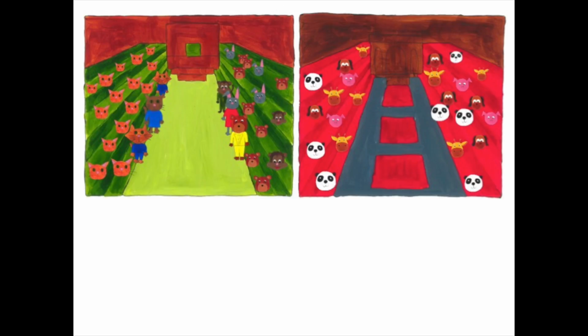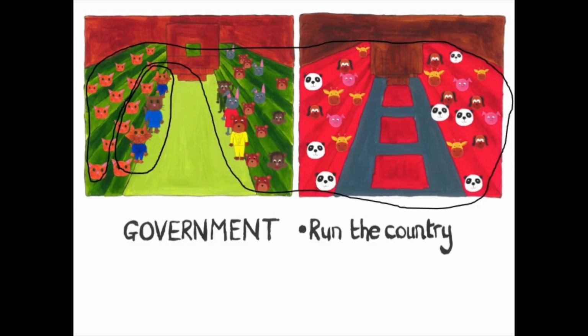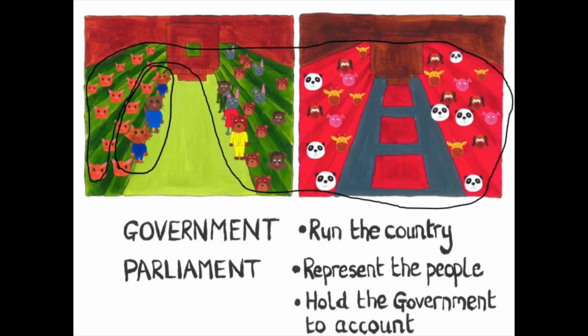So that's it. We've got everyone on screen. The government sat at the front on one side in the Chamber of Commons, whilst everyone else on the screen constitutes Parliament. The backbenchers of the governing party sat behind the government. The MPs of the other party sat opposite them, and the lords and baronesses in the Chamber of Lords. So let's recall one final time the difference between the two. The government runs the country, and Parliament represents the people and holds the government to account.